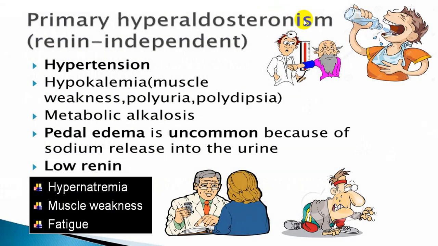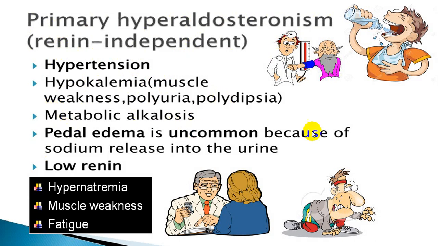So primary hyperaldosteronism, also called renin independent, because renin is not responsible for the excess production of aldosterone. It is because of the adrenal gland. You will have hypertension, hypokalemia, which will produce muscle weakness, polyuria, polydipsia, metabolic alkalosis.